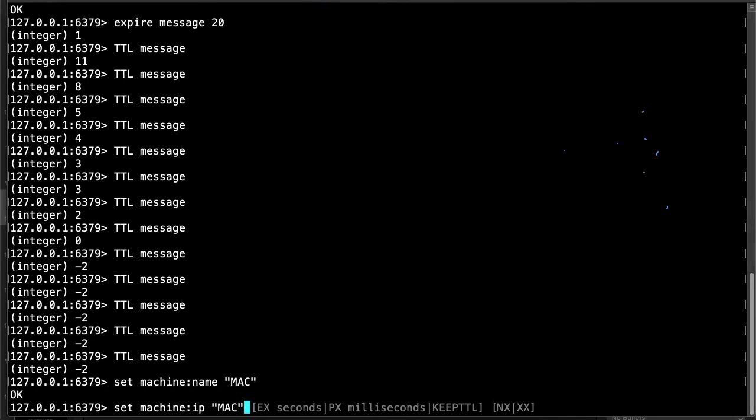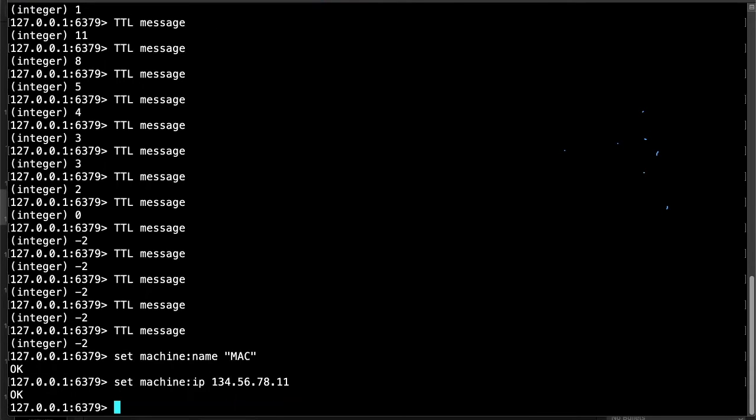So I don't want to mention only in the quotes. You can also give this information in the normal format also. For example, 134.56 dot and 78 dot, some random IP address which I'm giving here. You'll get okay. So if I want to see this data, you can use this get and mission, and you have to provide the exact IP.